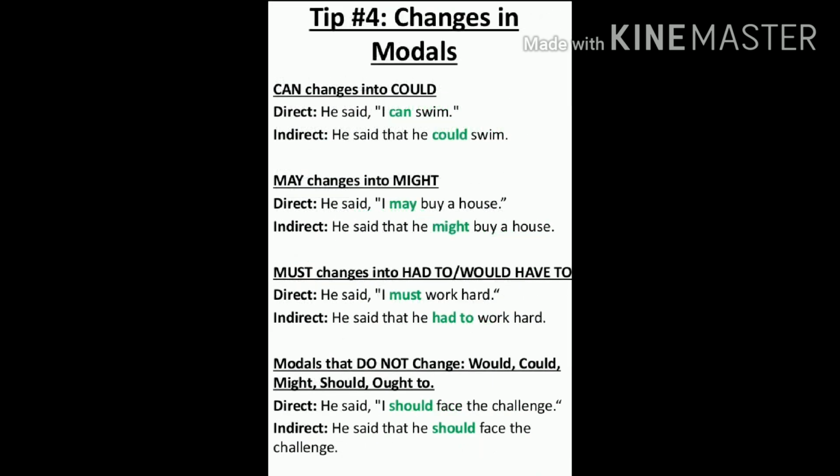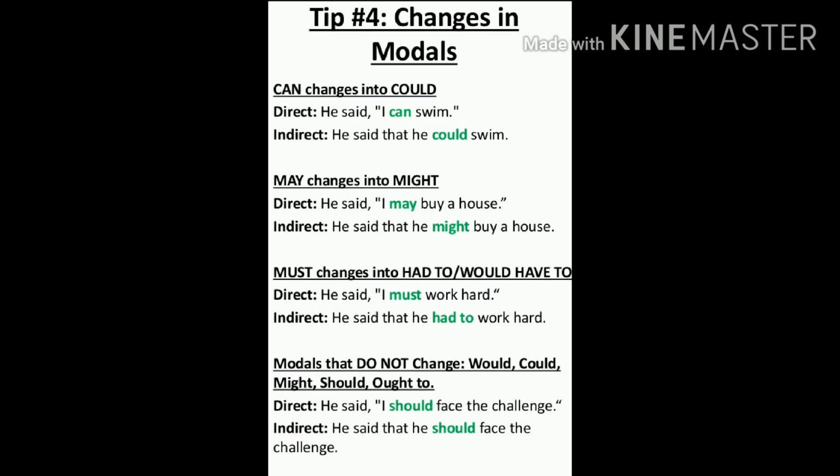Let's move on to the next tip, tip number 4. Tip number 4 says changes in modals. What are modals, students? Yes, we have studied it earlier, correct. Modals are kind of helping verbs. There are rules for changes in modals as well. You need to remember these changes, and you need to simply apply these changes to get the correct transformation from direct to indirect.